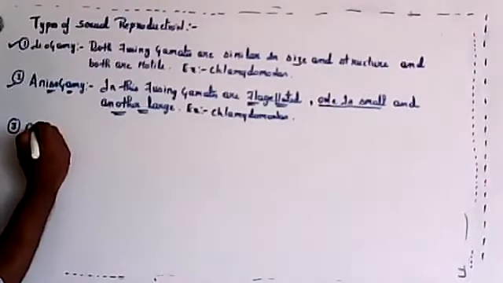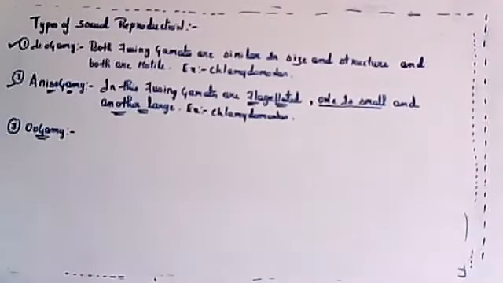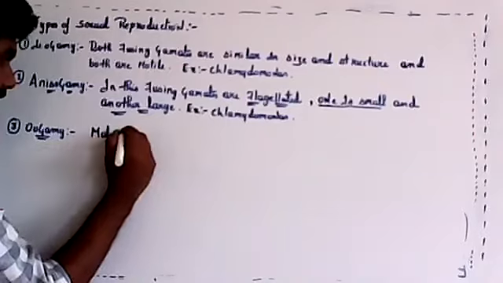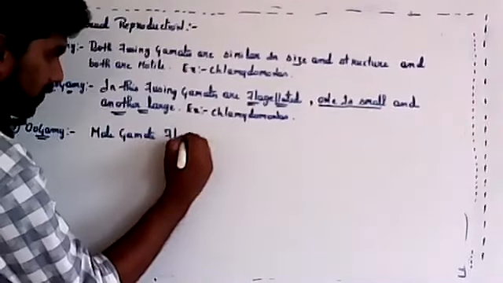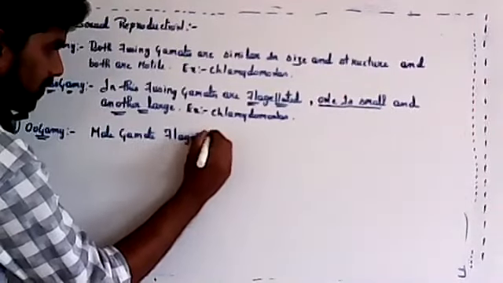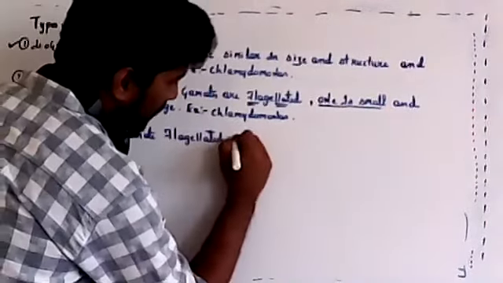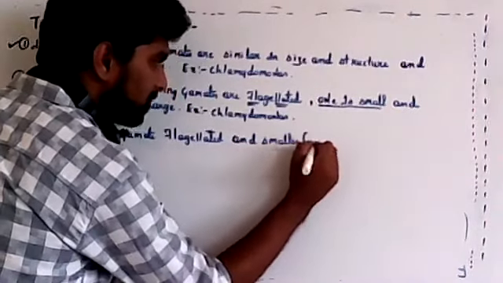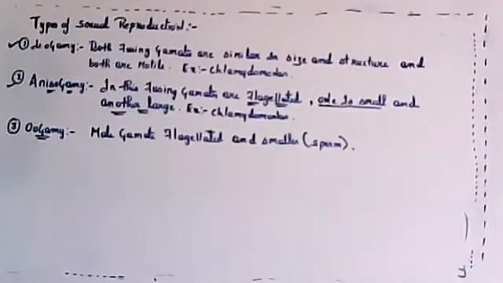The third one is oogamy. In this type, the male gamete is flagellated and smaller.